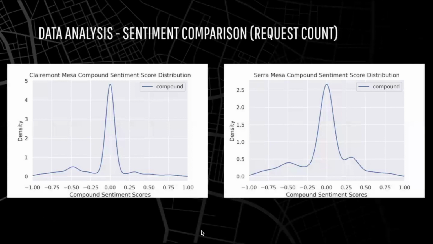Next, we did a comparative sentiment analysis based on communities with more or fewer requests. Here we see the community with the most requests, Claremont Mesa, has an average compound sentiment score of negative 0.068, and we see that a community with fewer requests, Serra Mesa, has an average compound sentiment score of negative 0.03, which is less negative than Claremont Mesa. From this, we can assume that the areas with more pothole requests had a slightly more negative sentiment score.